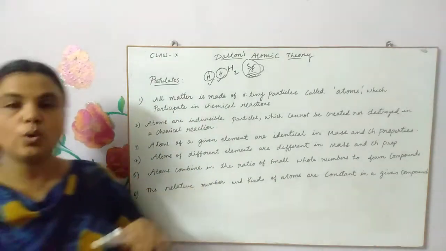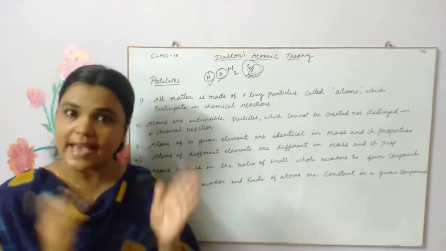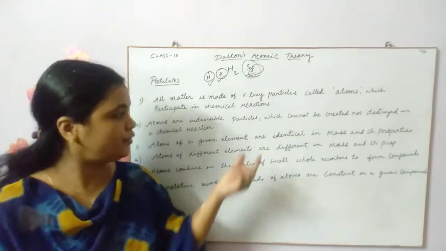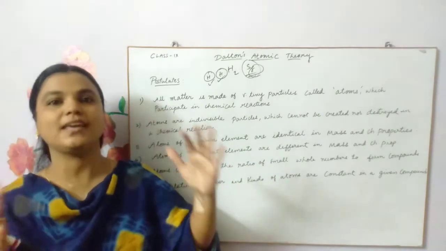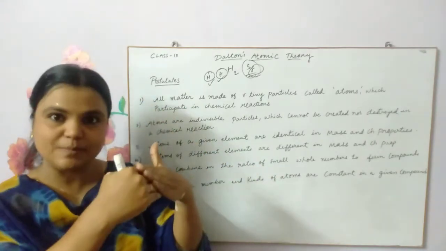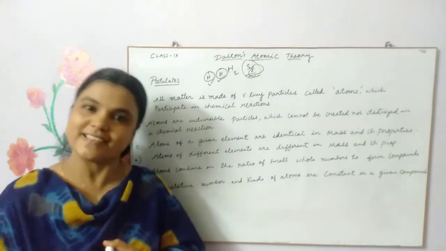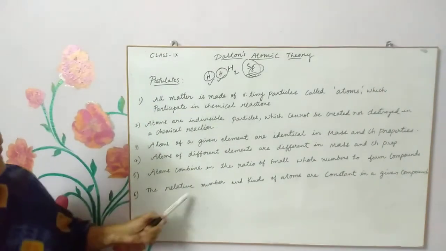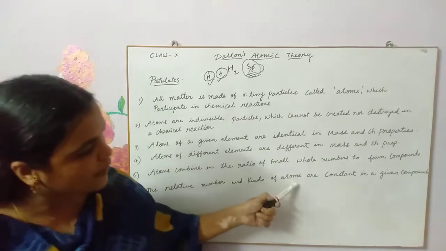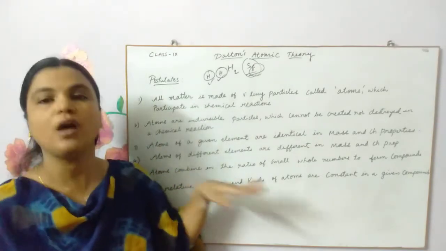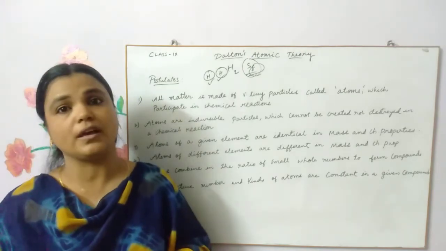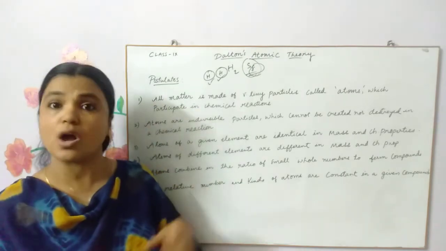So he has given you an idea about the atoms, and also how they combine to form elements and how they combine to form compounds. The basic structure or basic explanation was given by Dalton's atomic theory. The relative number and kinds of atoms are constant in a given compound. So this is more related to the law of definite proportion or constant proportion.